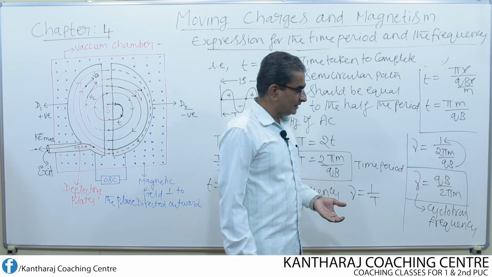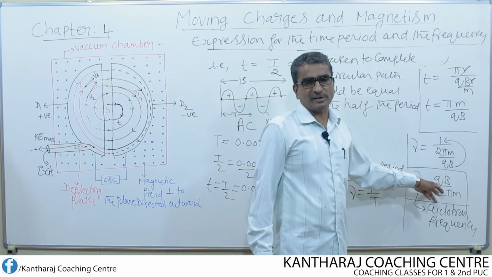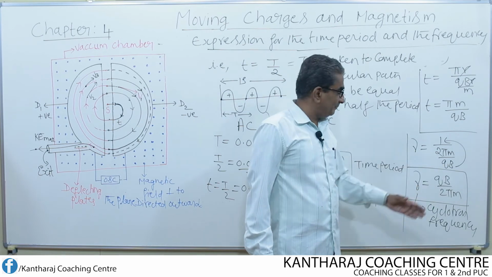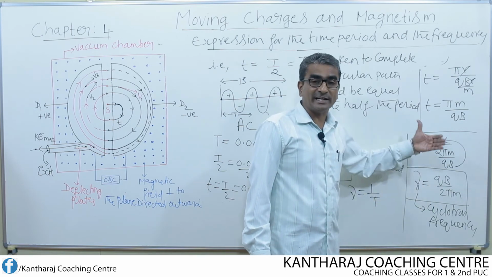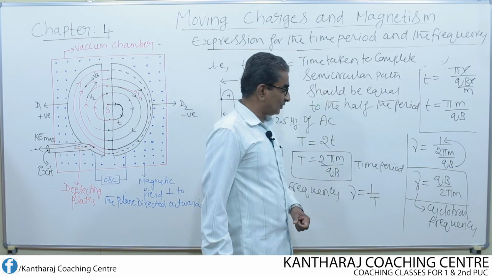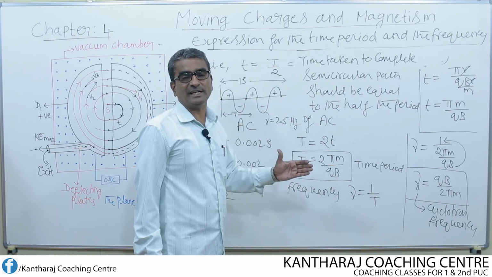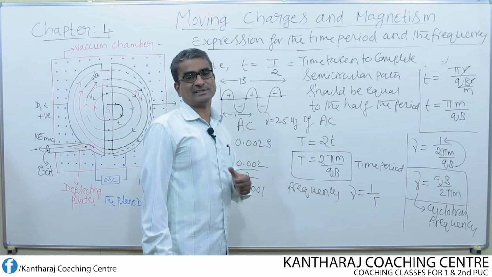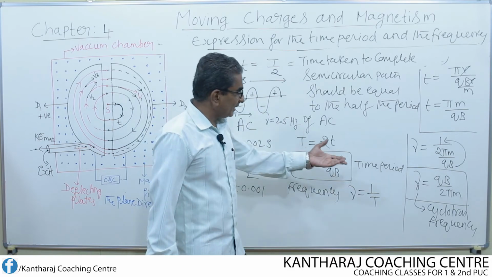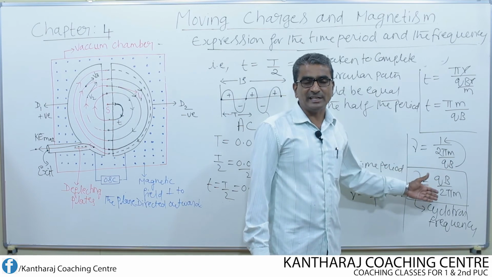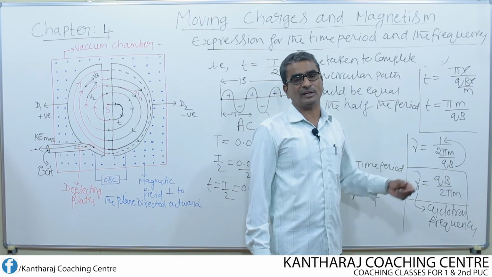The same thing appears in this equation also. That means v and r are missing. This clearly shows that the time period is independent of velocity as well as the radius of the circular path. Similarly, the frequency is also independent of velocity and the radius of the circular path.